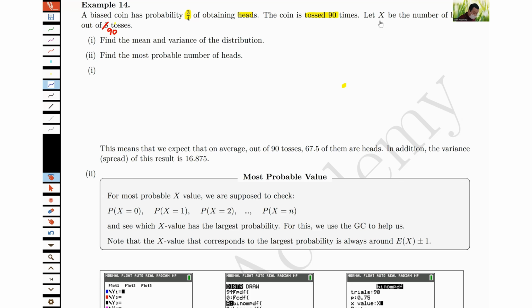Now they have already defined it for you. We just identify correctly. Number of heads out of 90 tosses. The trial is actually the toss. Okay, although here they have phrased it as number of hits. Hits is actually the condition on the toss. Okay, so they sort of phrase it differently.